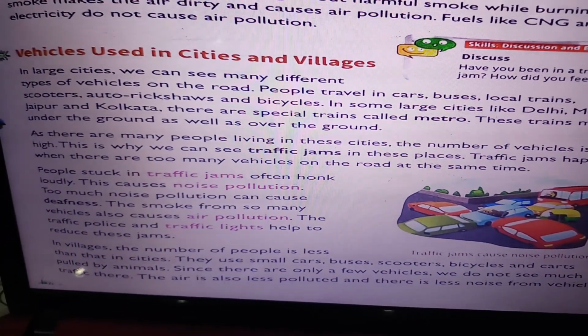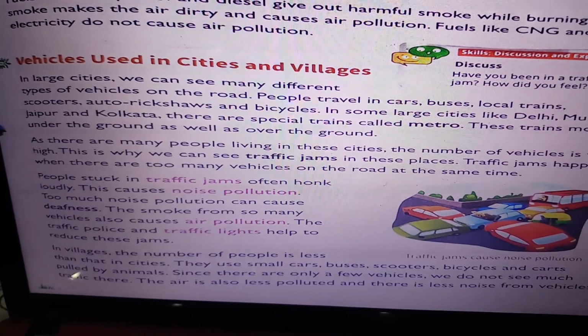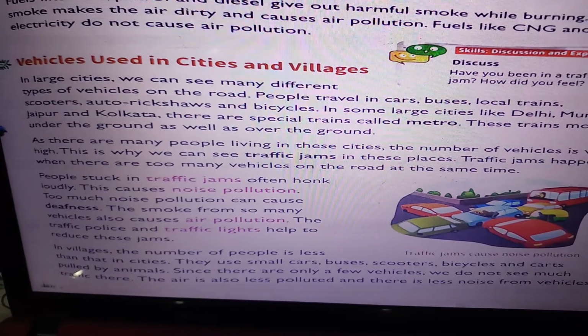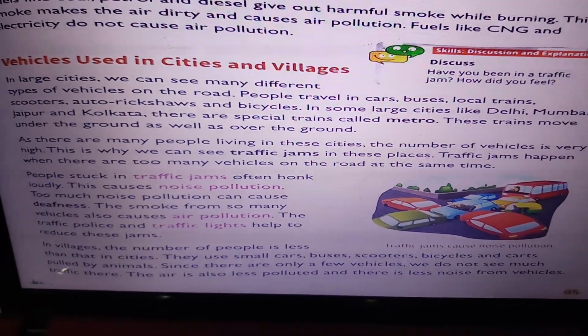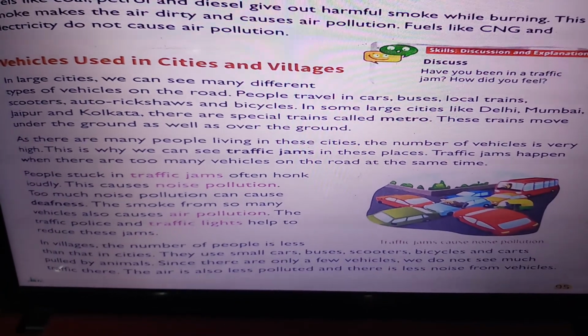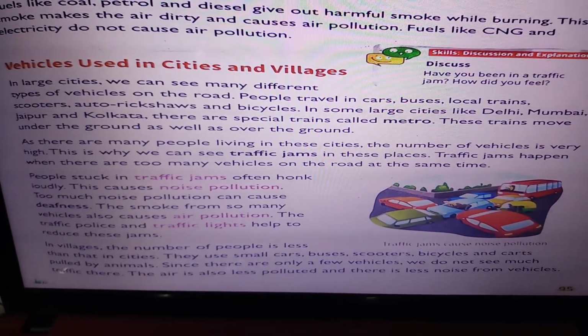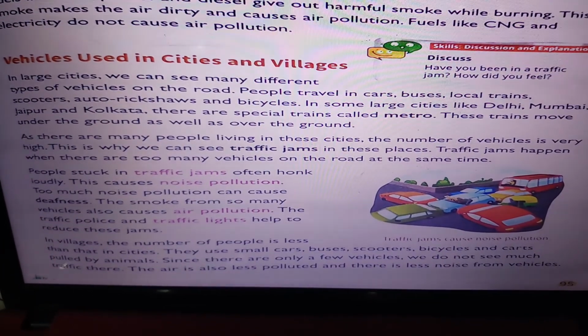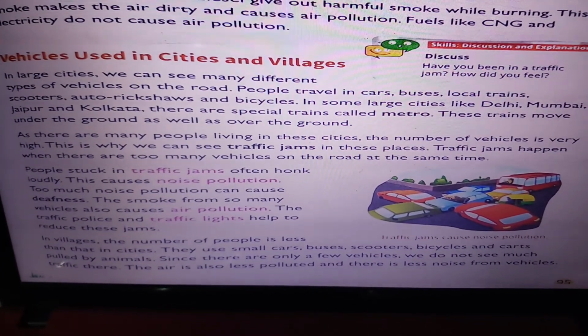So, in large cities, there are many people and because of that, there are many cars, buses, local trains, auto rickshaws, bicycles, etc. In big cities like Delhi, Mumbai, Jaipur and Kolkata, there are metro trains that move under the ground as well as over the ground. Because there are so many people and so many vehicles, there are always traffic jams in cities.